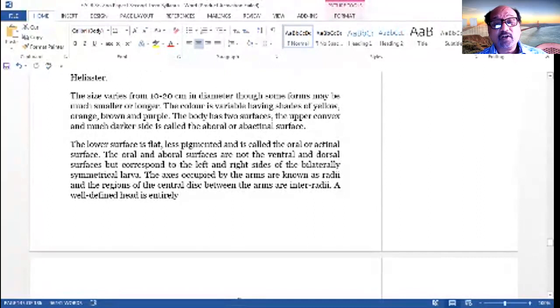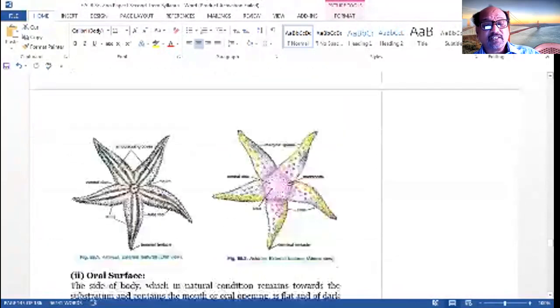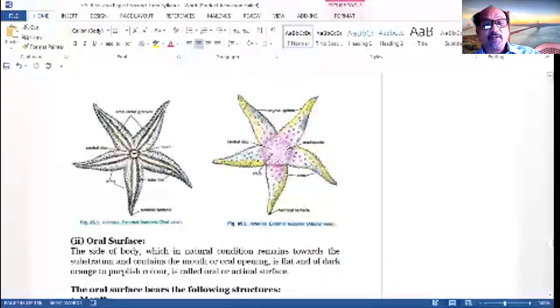The oral and aboral surfaces are not the ventral and dorsal surfaces, but they correspond to the left and right sides of the bilaterally symmetrical larvae. The axes occupied by the arms are known as radii, and the regions of the central disc between the arms are known as interradii. A well-defined head is entirely absent. See the structure of the starfish.